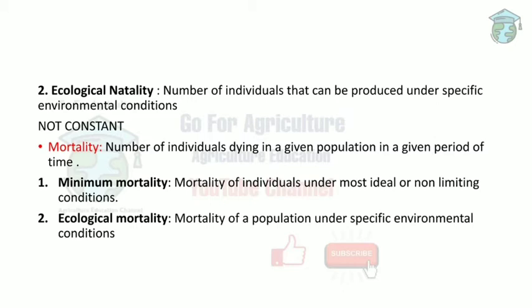Next is mortality. Mortality is the number of individuals dying in a given population in a given period of time. Again, mortality is of two types: minimum and ecological mortality. Minimum mortality is the same as absolute mortality. It is the mortality of individuals under most ideal conditions, whereas ecological mortality is under specific environmental conditions only.